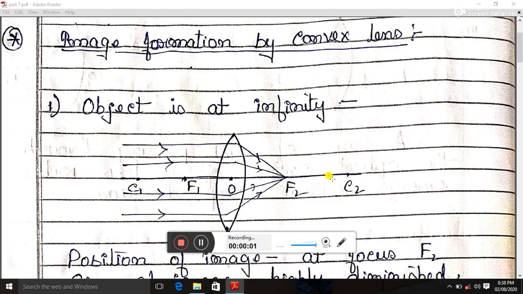Hello students, this is my 7th lecture on chapter light, reflection and refraction. So in this part we will be studying about image formation by convex lens.